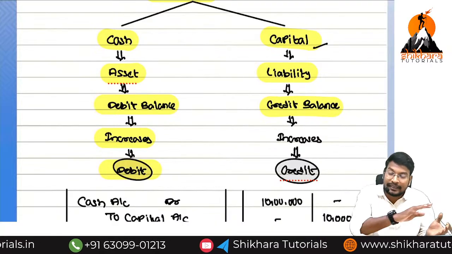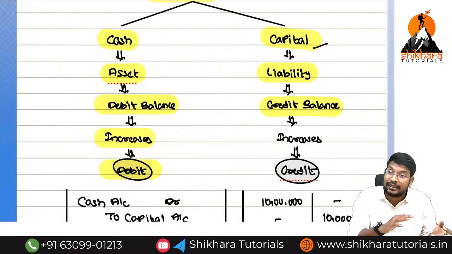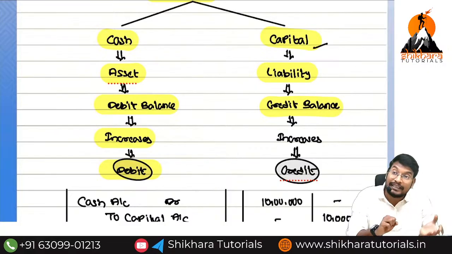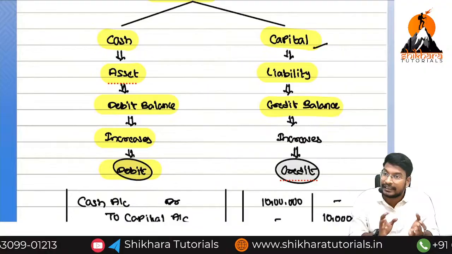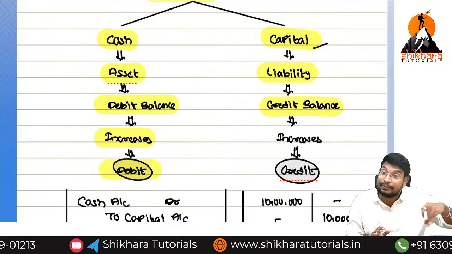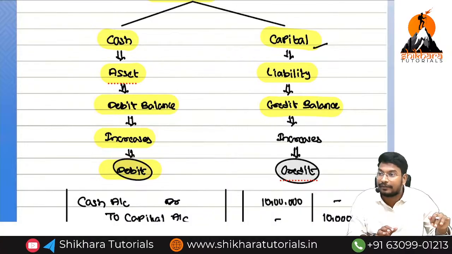For example, we have taken a loan from the bank for rupees 10 lakhs. Liability created, we are repaying. That means our liability increases or decreases? Increases. While taking the loan, liability will increase. While repaying the loan, liability will decrease. Here we have taken, we are repaying.